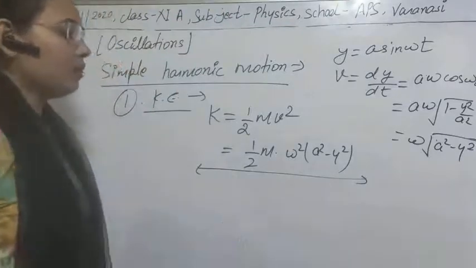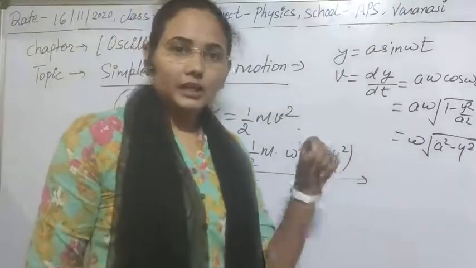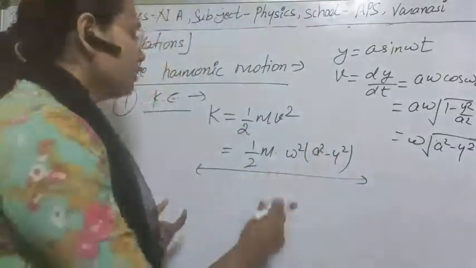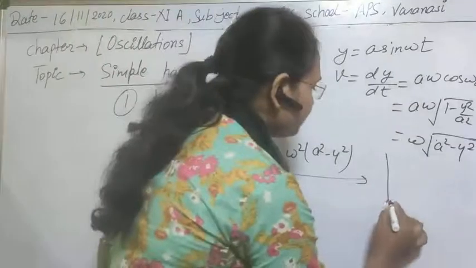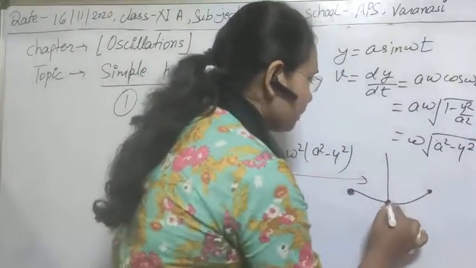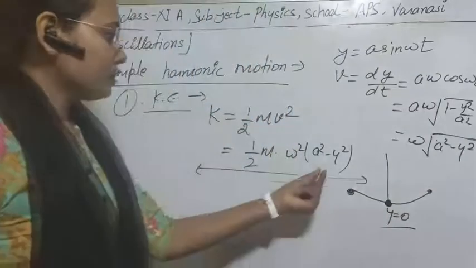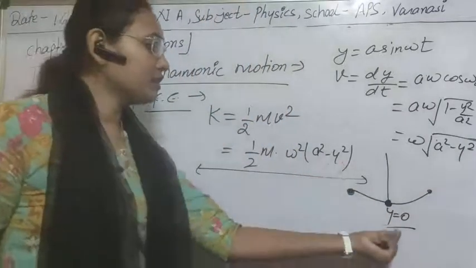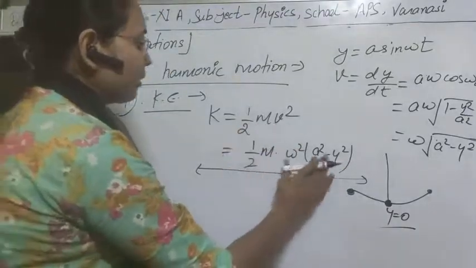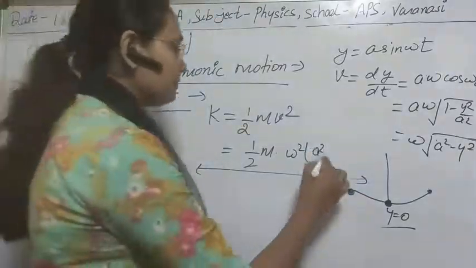Clear? Now if you want to see the kinetic energy at the mean position and at the extreme position, what will it be? At the mean position, suppose this is your particle that is executing simple harmonic oscillation, obviously its displacement will be 0. So if the value of y is 0 here, what will be the value of kinetic energy? It is obtained from this equation.